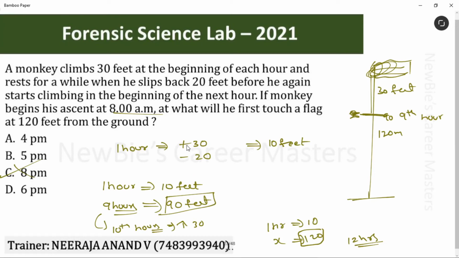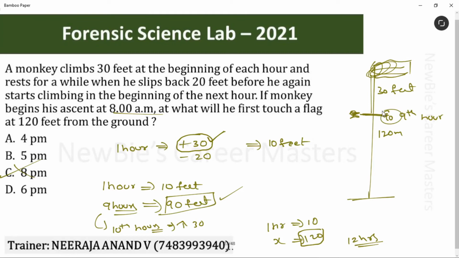Very simple. While solving these types of questions, just check what is the maximum positive work. 30 feet, right? Then take the multiple of 30 just before 120. 90. That's why I have assumed 90 here. Simple concept. Whenever you solve this positive, negative concept, don't take the final value directly. Just before the final value, whatever the multiple of this maximum positive value, that value you have to consider. I've taken 90 here and we got 9 hours.